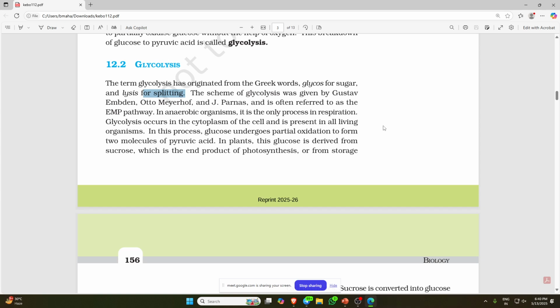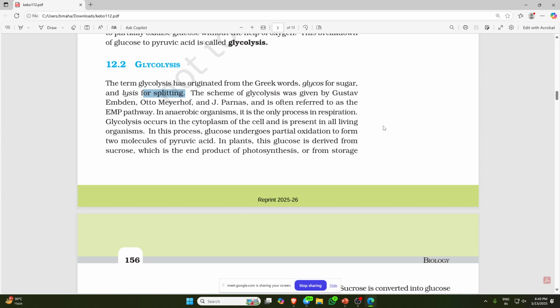In sucrose, there is alpha-D-glucose and beta-D-fructose. It binds with an enzyme called invertase.